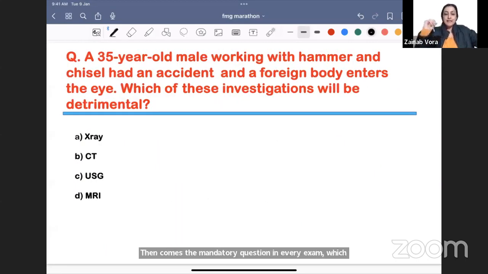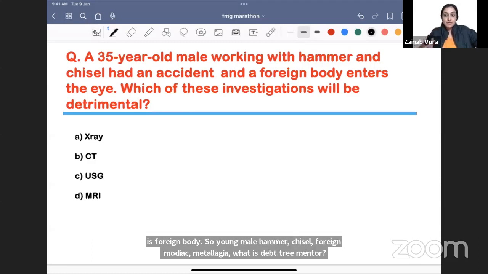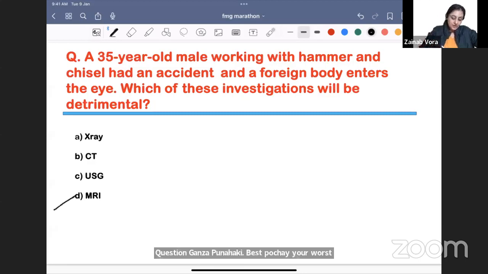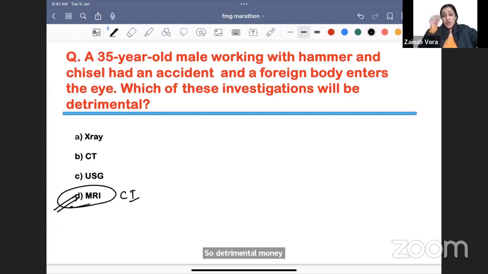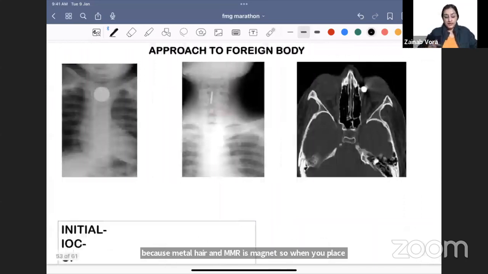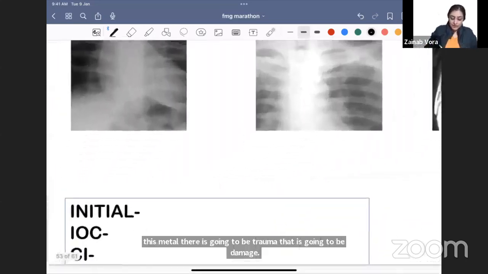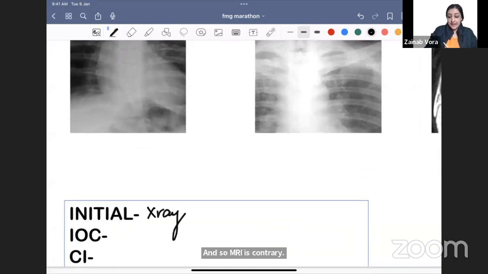So, young male, hammer chisel, a foreign body went into the eye. What is detrimental? Read the question carefully to see whether it asks for best, worst, or contraindicated. Detrimental means damaging. MRI is contraindicated because it is a metal and MRI is a magnet. So when you place this metal, there is going to be trauma, there is going to be damage, right? So MRI is contraindicated. Whenever we talk about a foreign body, initial investigation is X-ray, investigation of choice is NCCT, contraindication